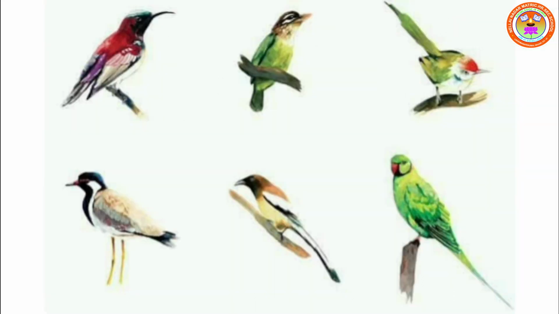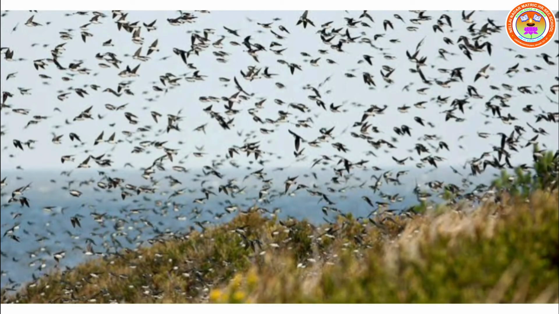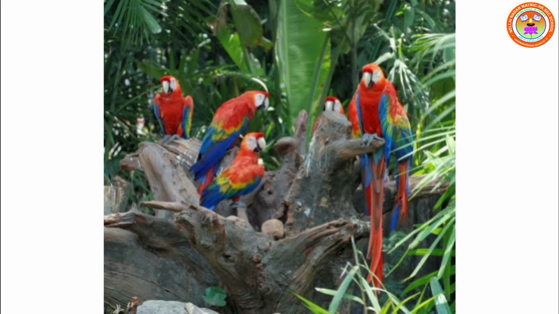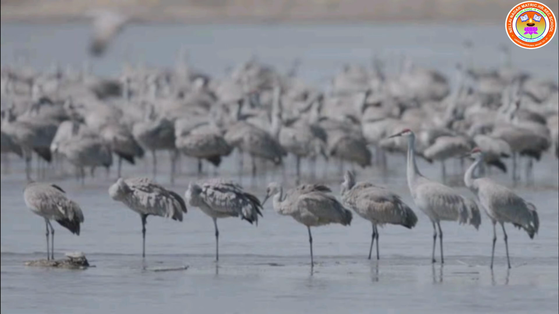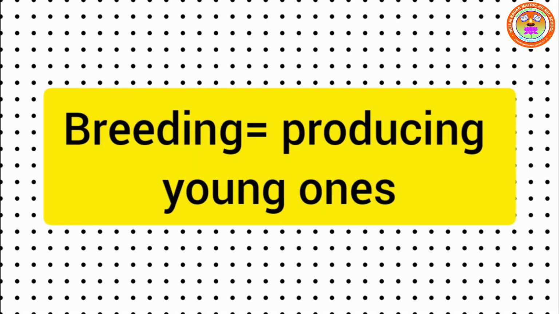Next, we are going to see about birds. Birds are very different from each other. They live in different places, eat different foods, and have different lifestyles. Some birds permanently live in groups, while others come together only during the breeding season. Breeding means producing young ones.